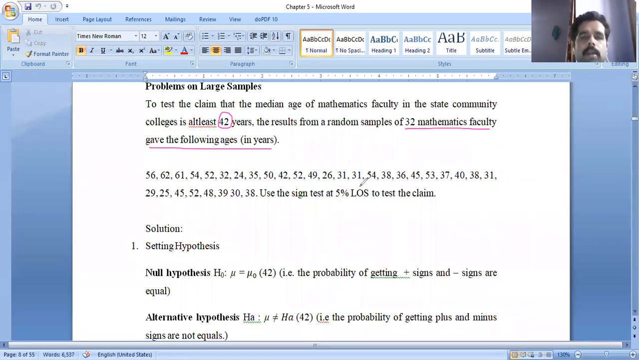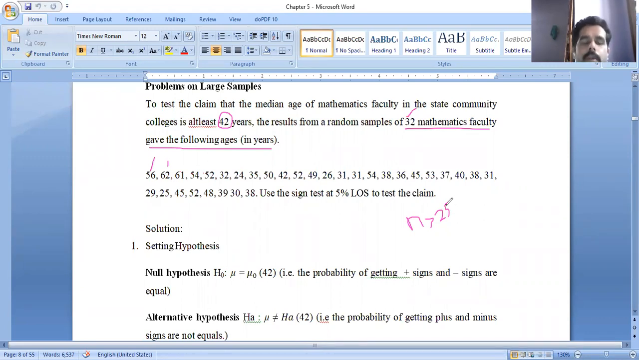So the procedure is the same, but in this given question, the sample size is 32 mathematics faculty here. So you see this one, just count once: 1, 2, 3, 4, 5, 6, 7, 8, 9, 10, 11, 12, 13, 14, 15, 16, 17, 18, 19, 20, 21, 22, 23, 24, 25, 26, 27, 28, 29, 30, 31, 32. So here n is greater than 25. Values above 25 are there here. So it is a large sample test here.